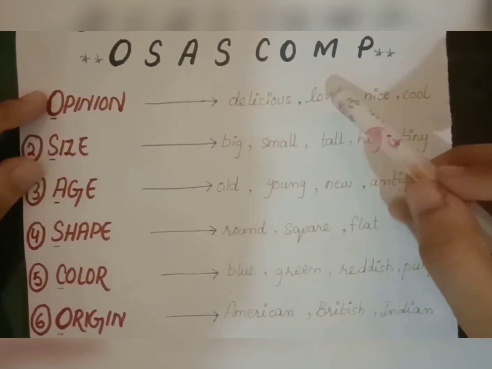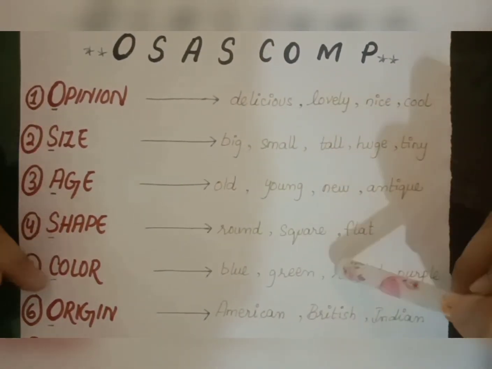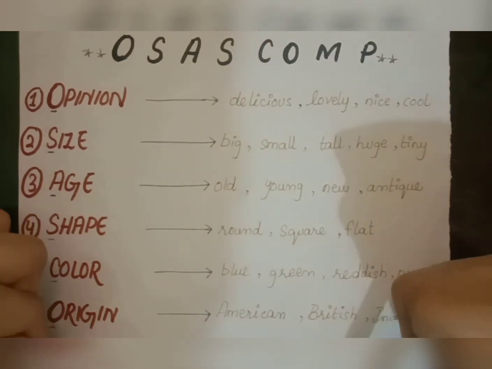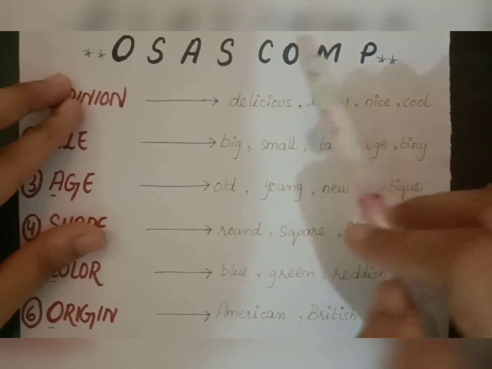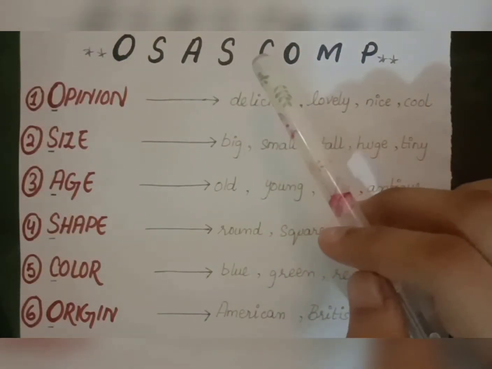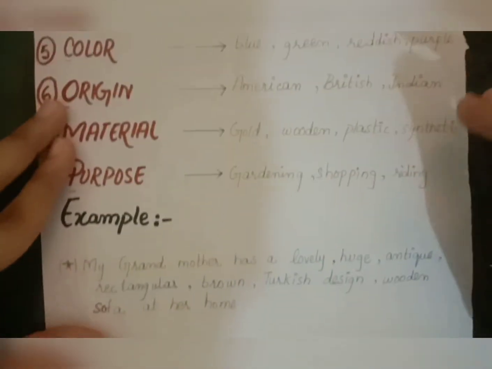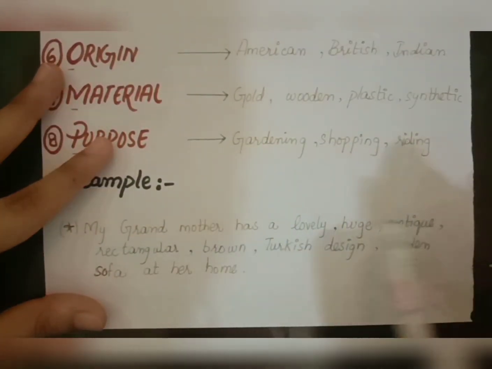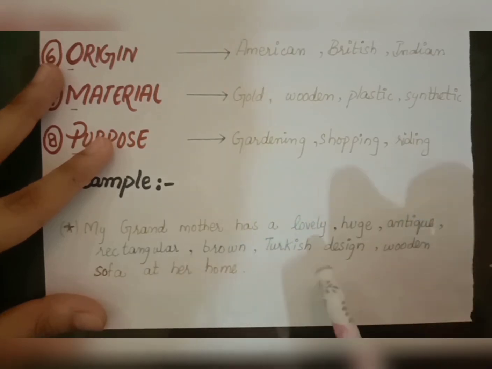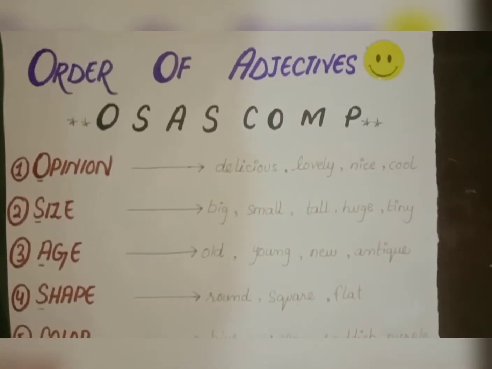So you will write the opinion adjective first, then size, age, shape, color, origin, material and purpose. You can also read the word OSASCOMP, so you can easily remember the order of adjectives by this short form. So the sentence will become, my grandmother has a lovely huge antique rectangular brown Turkish designed wooden sofa at her home. This is all about the order of adjectives.